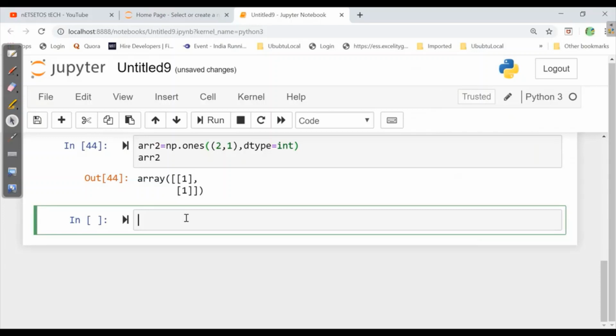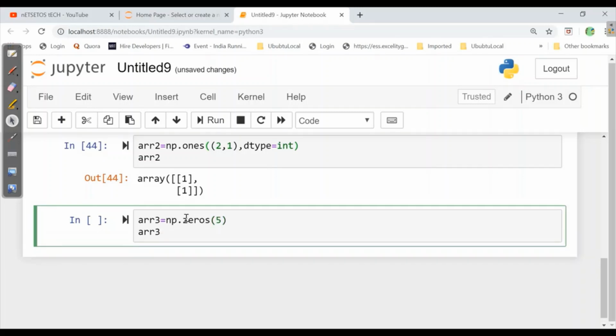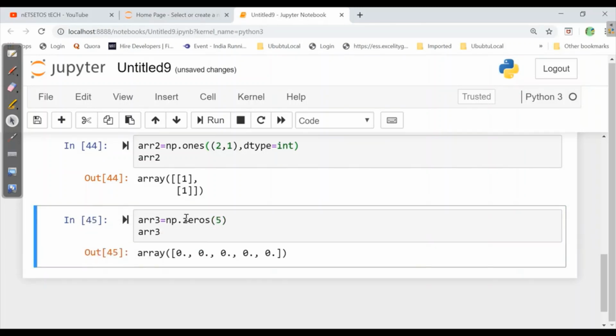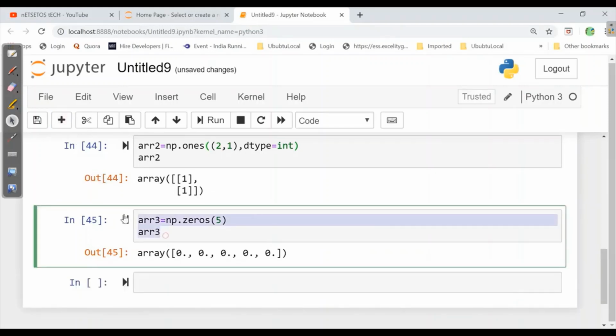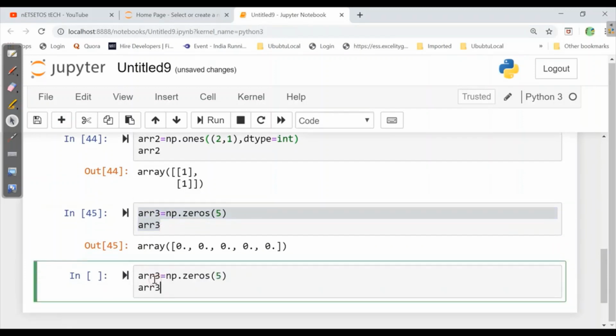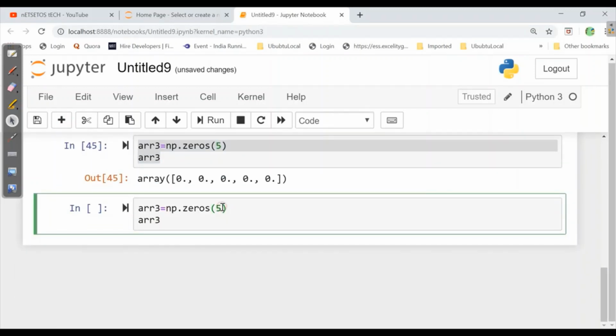Here I'll write ARR3 is equal to np.zeros 5. And then I need to print ARR3. I got all the zeros in float form, because by default it always accepts float. Now I want this in int, so I'll just copy this here, and write dtype is equal to int.